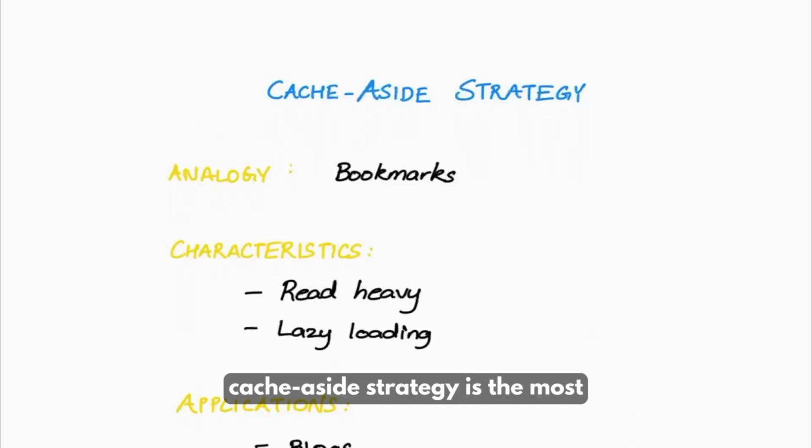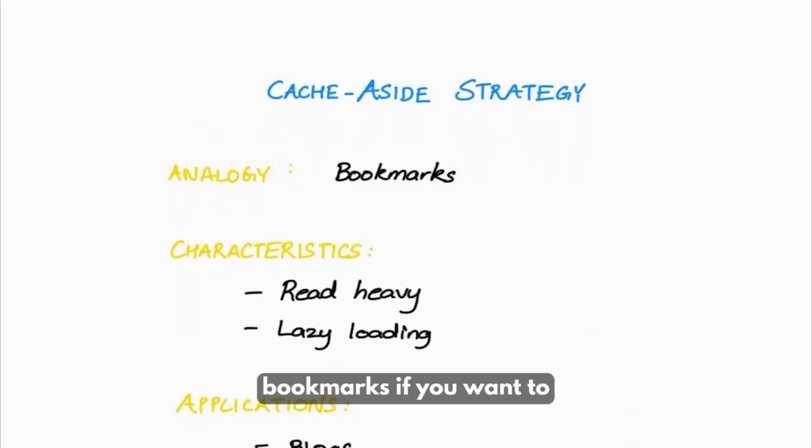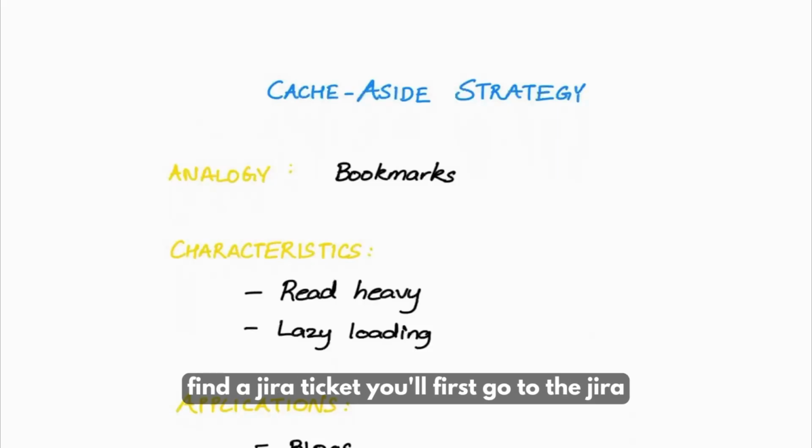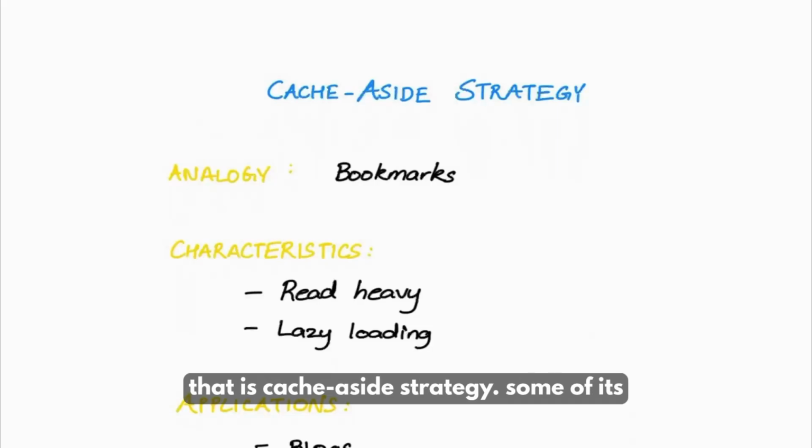Cache aside strategy is the most widely used caching strategy. Think of it like bookmarks. If you want to find a Jira ticket, you'll first go to the Jira platform, then try to find that ticket. What if you bookmark it? So next time you want it, it is available. That is cache aside strategy.